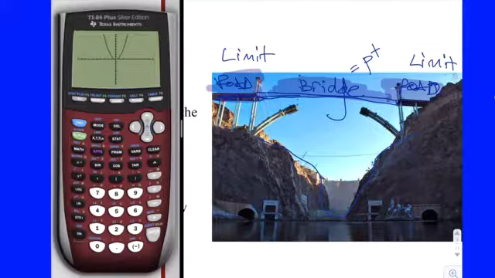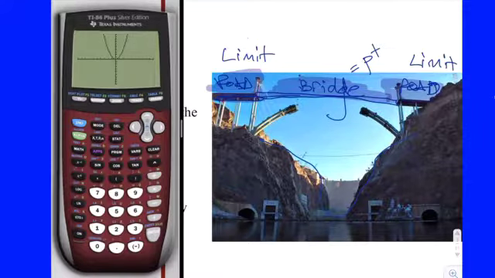Or the limit from the right would be the same y value as the point. Okay? And only if the road coming in and the bridge and the road going out are all connected at the same y value will that be continuous and safe to drive across. If any one of those 3 things are missing, or if any 2 of them are not at the same y value, we can't safely drive across, okay?